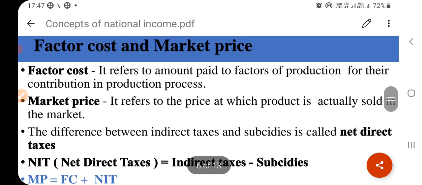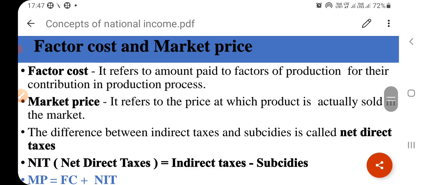Now you should know the factor cost and market price concept. First, factor cost. It refers to the amount paid to factors of production for their contribution in the production process.